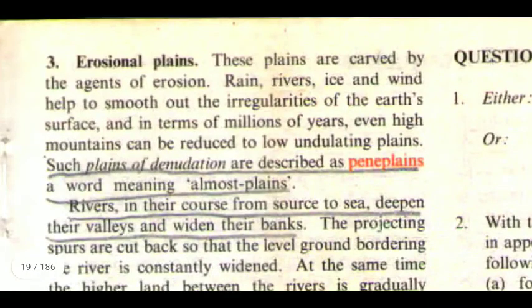The third one is erosional plains. These plains are carved by the agents of erosion. Rain, rivers, ice, and wind help to smooth out the irregularities of the Earth's surface, and in terms of millions of years, even high mountains can be reduced to low undulating plains. Such plains of denudation are described as peneplains, a word meaning almost plains.